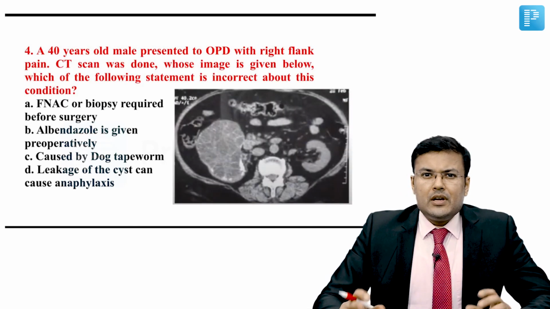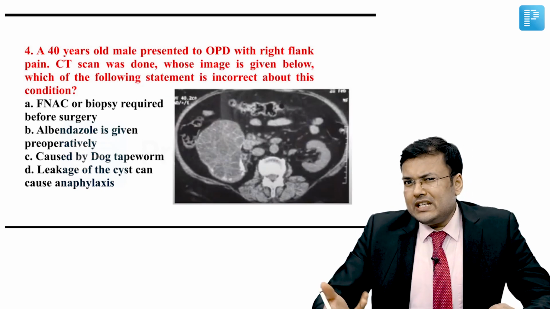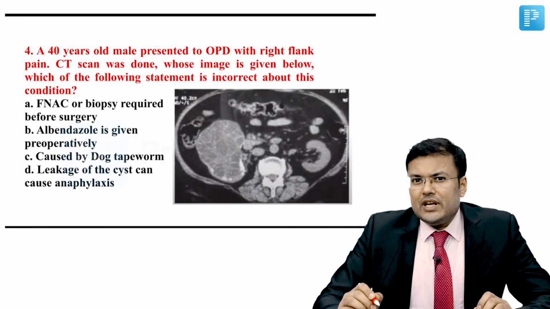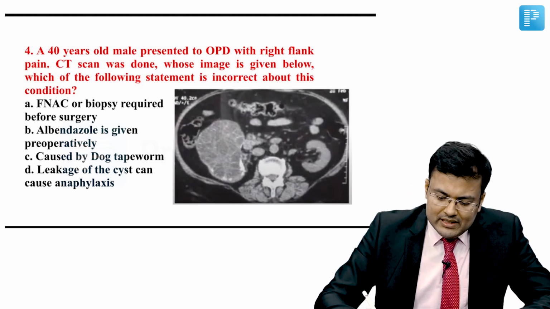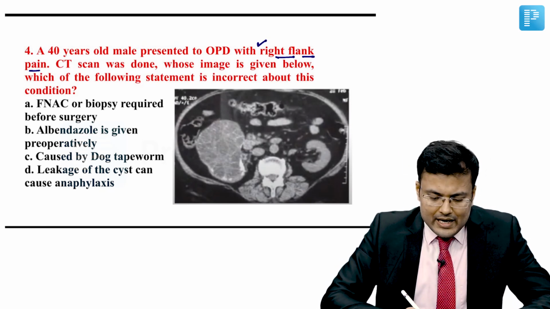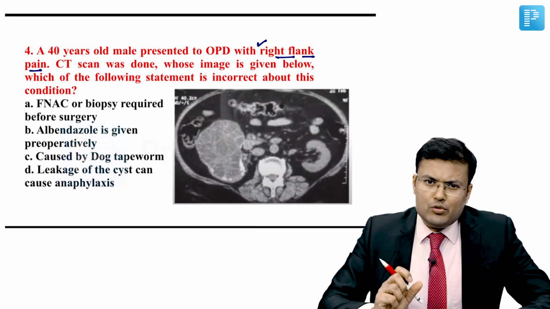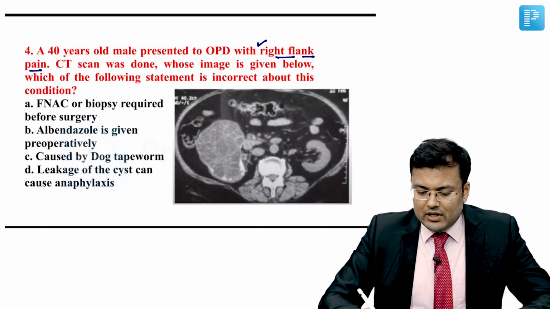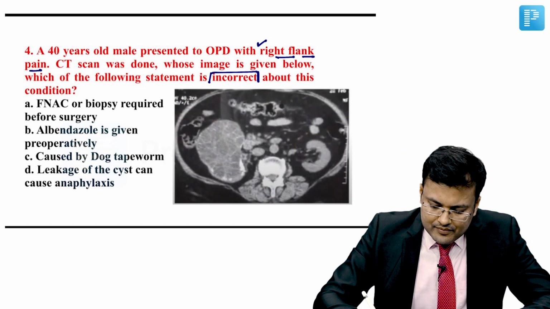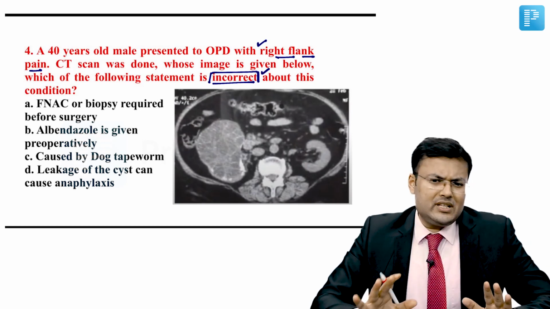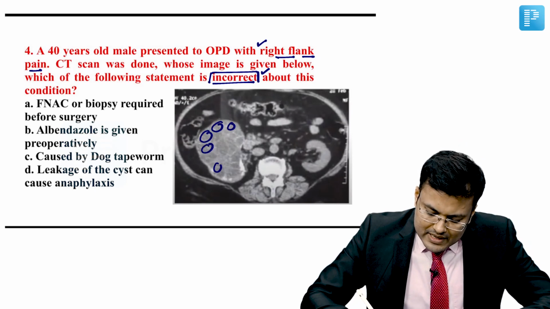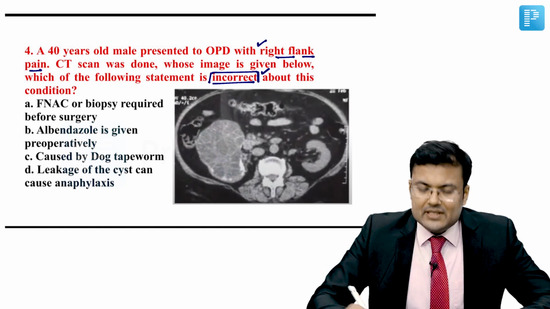Question number 4. If you read the language of the question or if you see the image, you can easily make the diagnosis. What is the diagnosis? See, a 40 year old male presented to OPD with right flank pain. Where is the pain? In the right flank. It means the problem is related to the kidney. Right? CT scan was done, whose image is given below. Which of the following statements is incorrect about this condition? So see the image. In the right kidney, you can see there are multiple cysts.